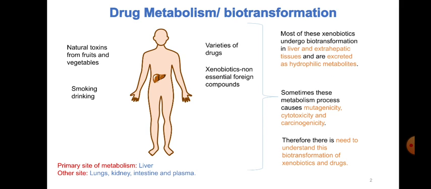The xenobiotics will be converted into a chemical form which has more polar functionalities, and because of that they are hydrophilic in nature, and because they are hydrophilic, they can be excreted easily from our body. So the basic idea behind biotransformation is that we need excretion of those substances from the body. For excretion we require hydrophilic conversion.